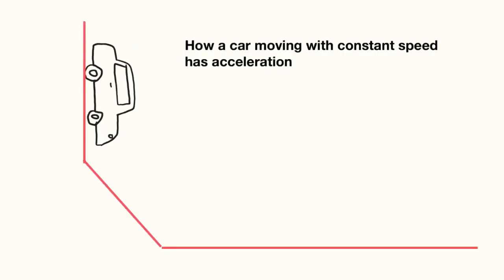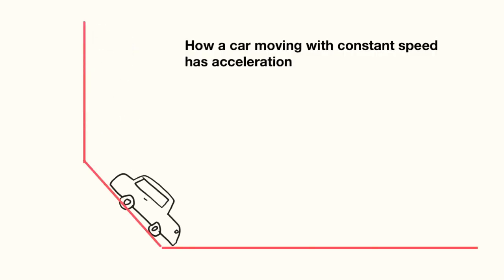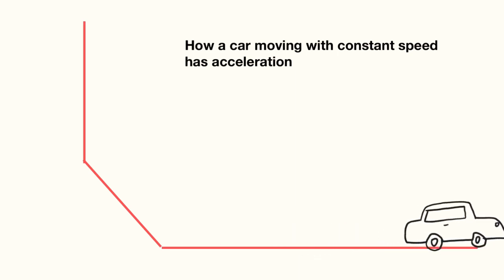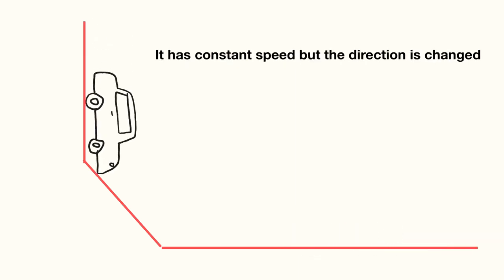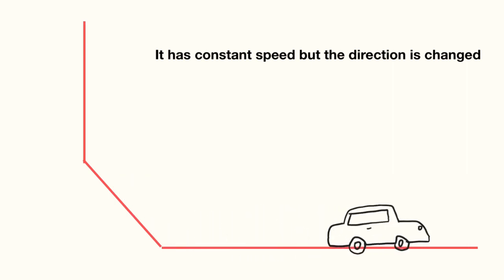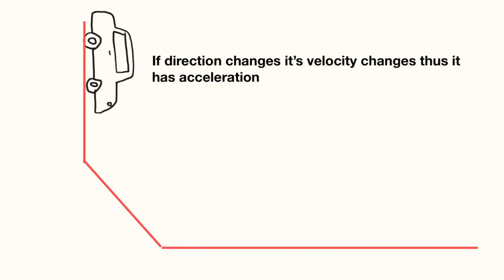But let me show you one more thing here. As you can see here, a car which is moving with a constant speed, but it's changing its direction. So can you say whether the car is having acceleration or not?